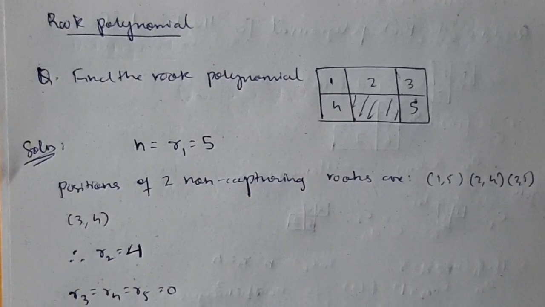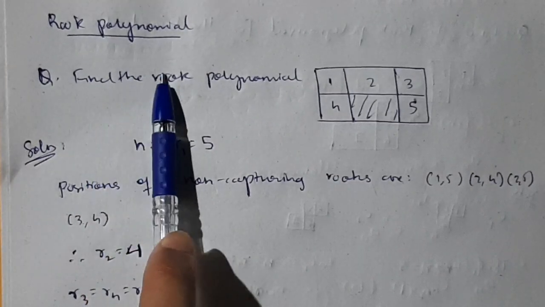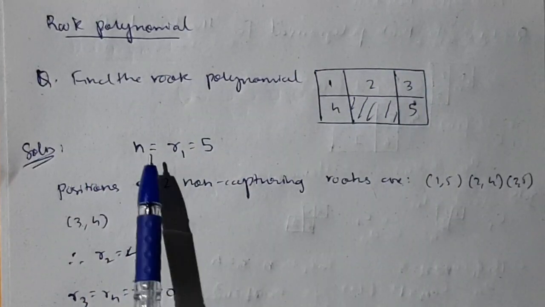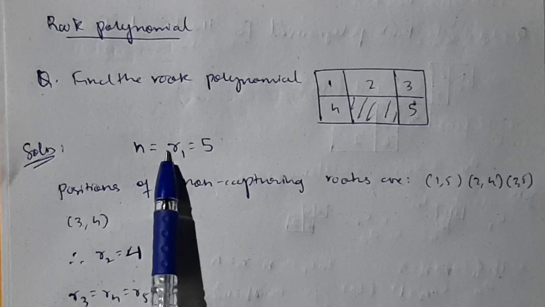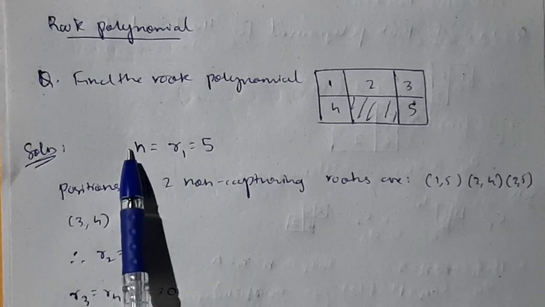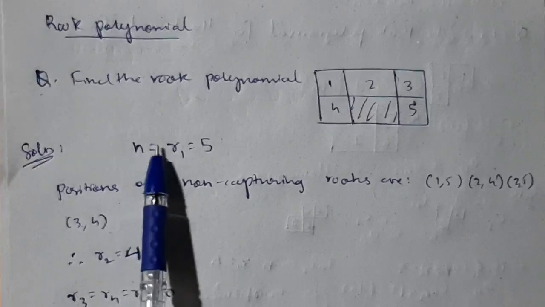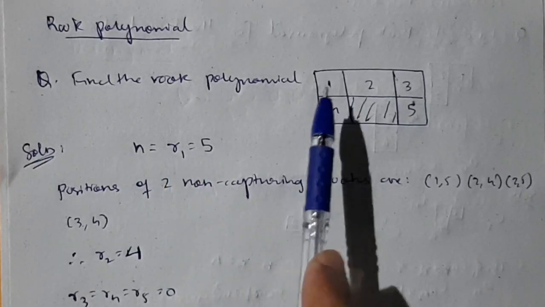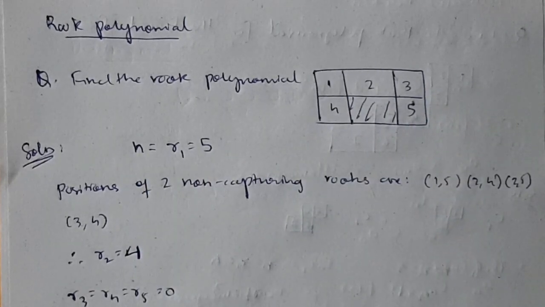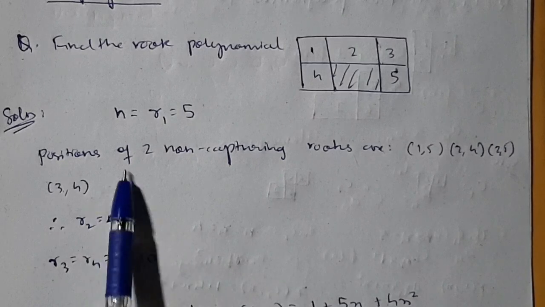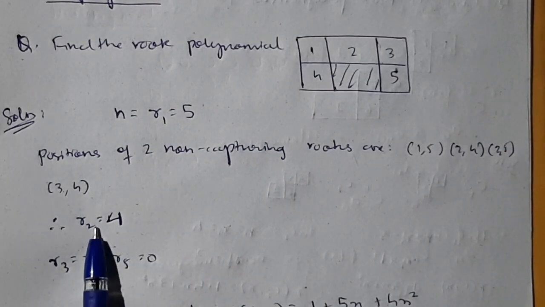For the rook polynomial they will give you this type of question: find the rook polynomial for this board. What you need to do is, first, write n. N is equal to R1 is equal to 5. Whatever the number of elements, here 5 elements are there, right? N is equal to R1 is equal to 5. First you need to write how many elements are there. Second, you have to find R2 next. How to find R2?